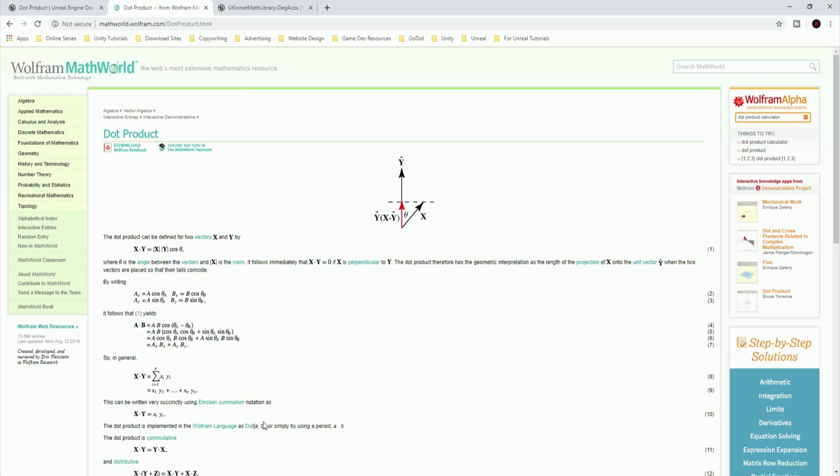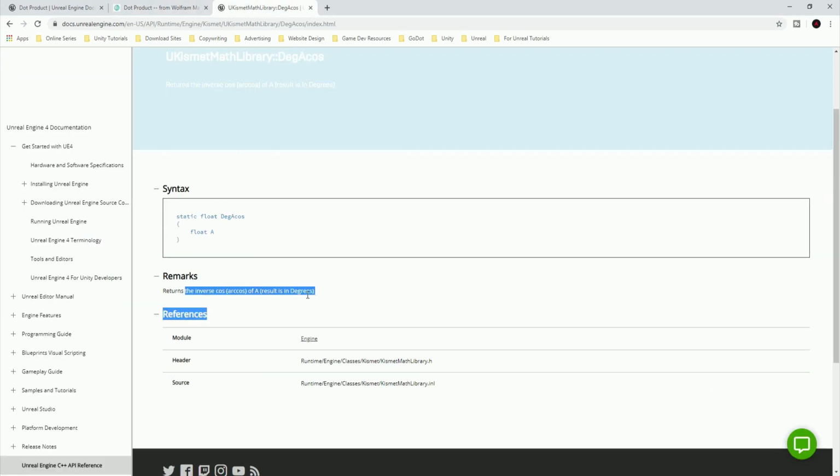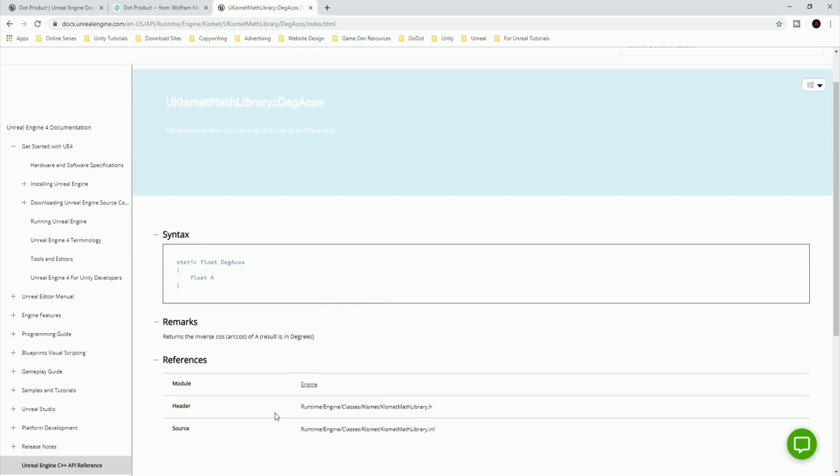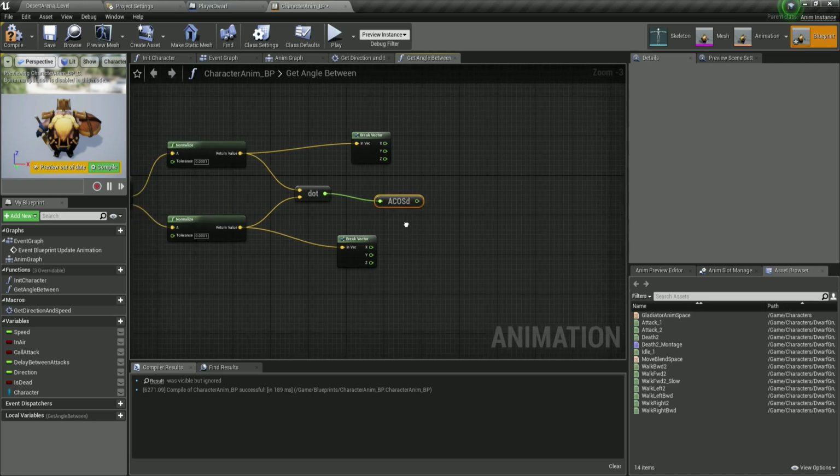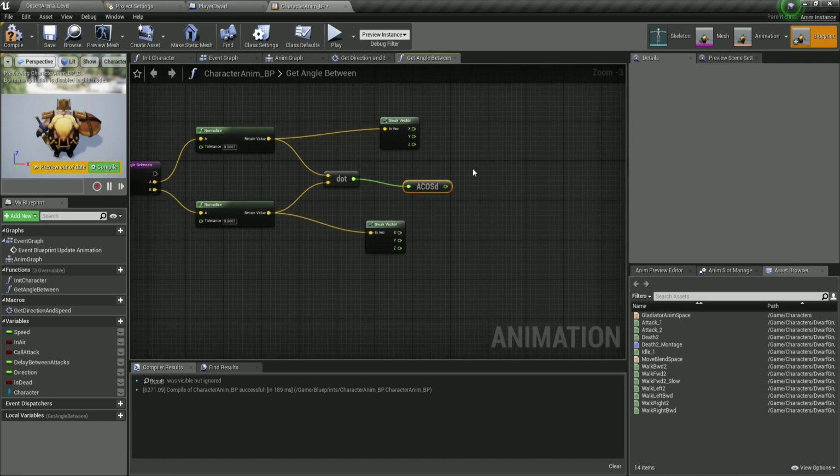And again, for this one as well, I took over here, you see, it returns the inverse of the cosine. Now, you can look this up in more detail. Again, I don't know how it is working behind the scenes. Now, over here, we are going to plug this into the result local variable.